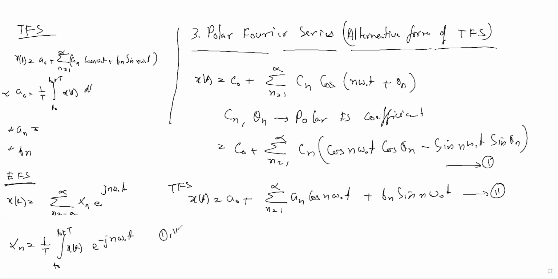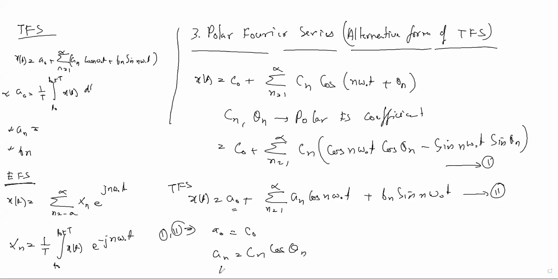From 1 and 2, if you compare, a naught is nothing but c naught. If you compare the cos terms, the coefficient Cn cos theta n is equal to an. So you can write an equal to Cn cos theta n.